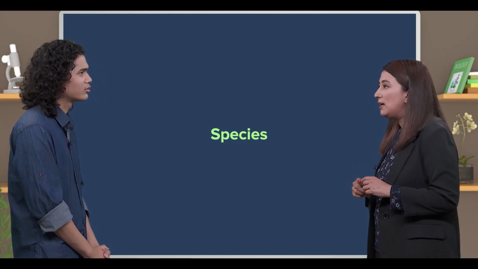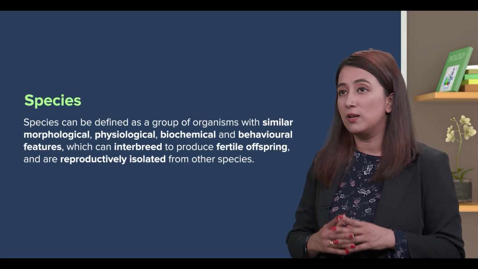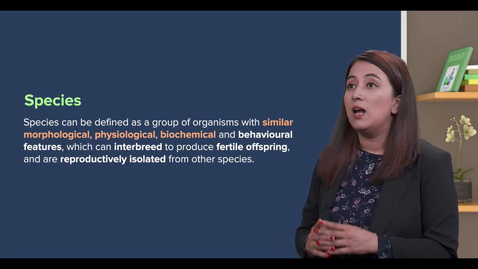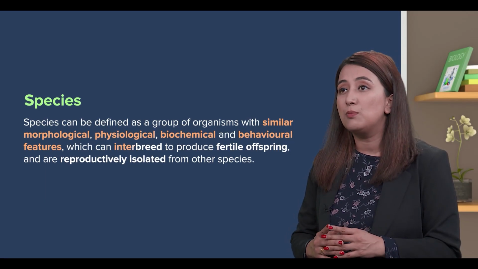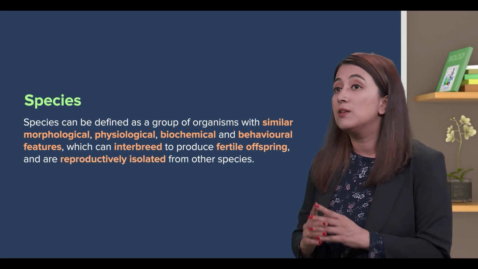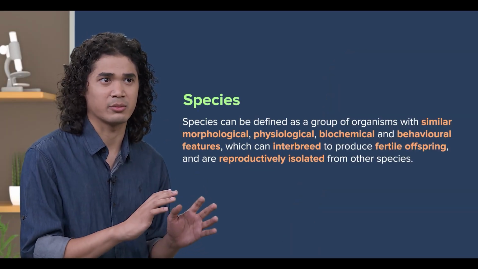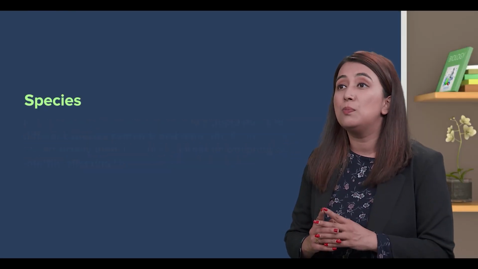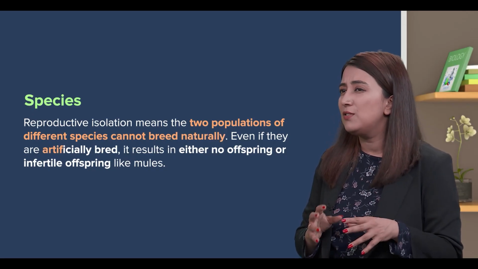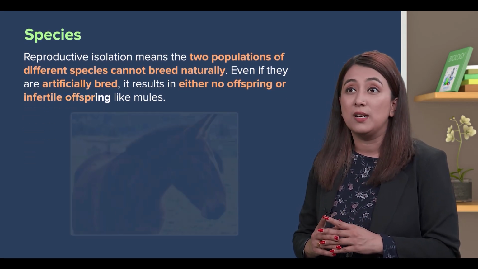Let's first look at the widely used definition of species. Species can be defined as a group of organisms with similar morphological, physiological, biochemical, and behavioral features, which can interbreed to produce fertile offspring and are reproductively isolated from other species. Hang on, teacher. What do you mean by reproductively isolated from other species? That means the two populations of different species cannot breed naturally, and even if they are artificially bred, it results in either no offspring or infertile offspring like mules.